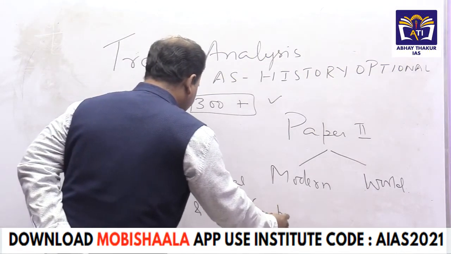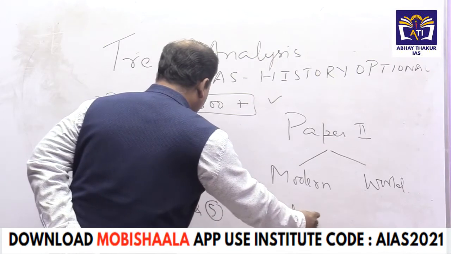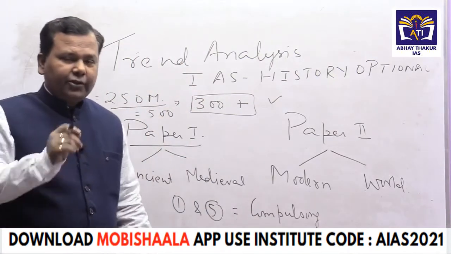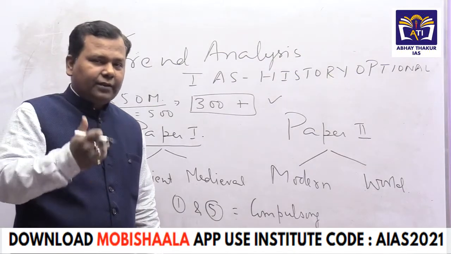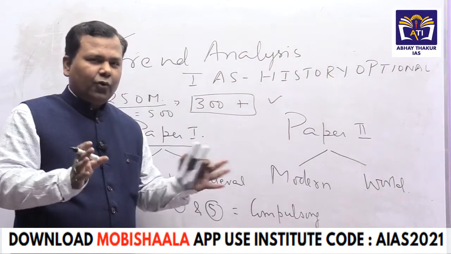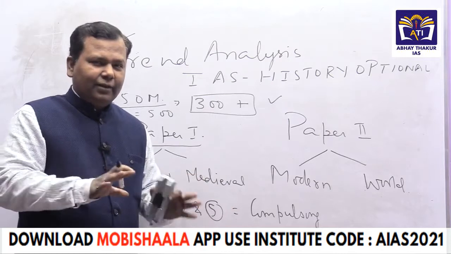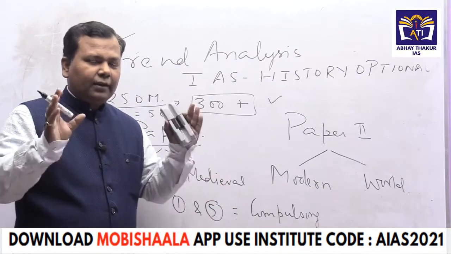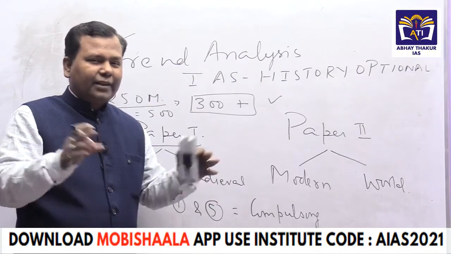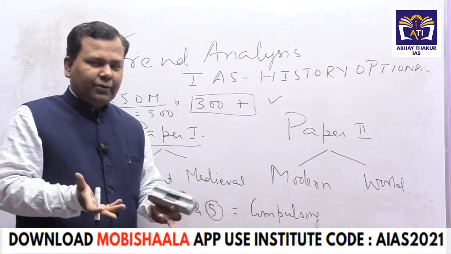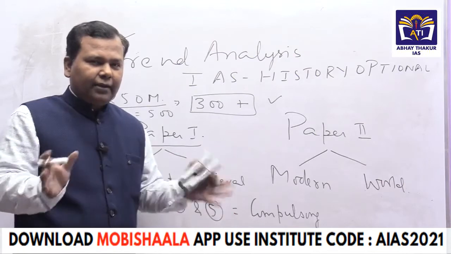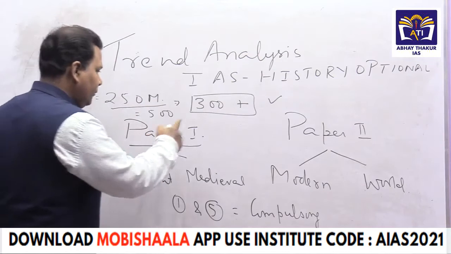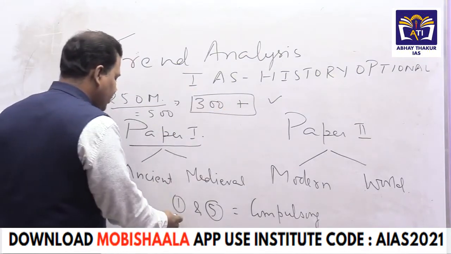This is the trend going on right now. Keep in mind we cannot be sure this trend will be followed this year or next year. But if they change, they will make the change within this frame only. They will not put the exam out of the candidates' reach, because they have to select administrators, not academicians. So in paper 1 and paper 2 both, question number 1 and 5 are compulsory.